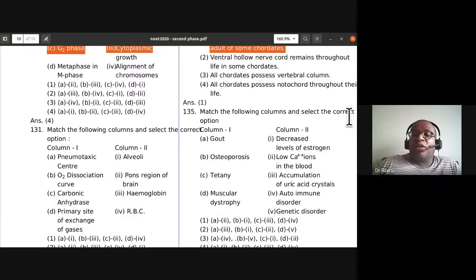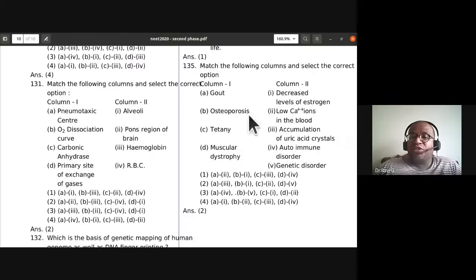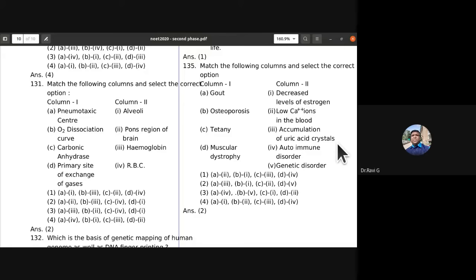Match the following columns and select the correct option. Gout. So what is gout? Accumulation of uric acid crystals. A3. Only one option is there, A3. B, osteoporosis. B1, decreased level of estrogen is the reason for osteoporosis.